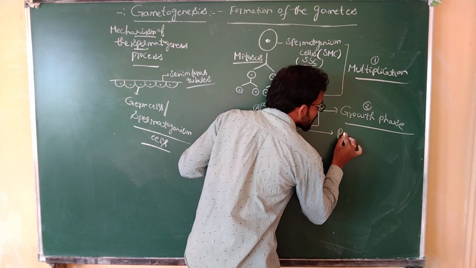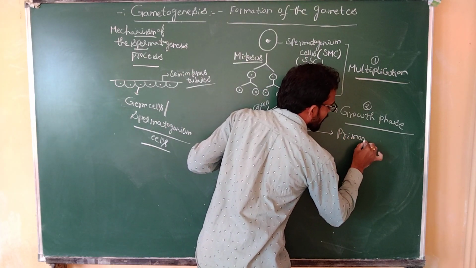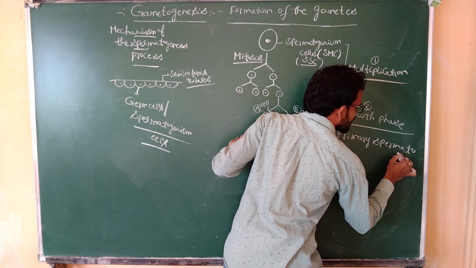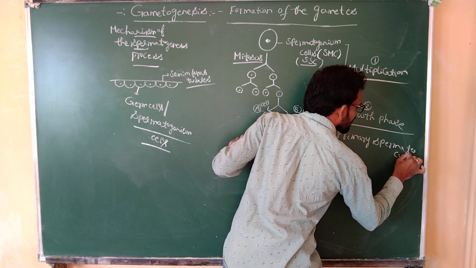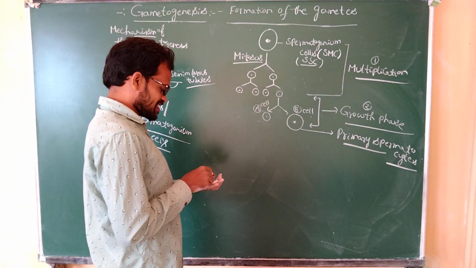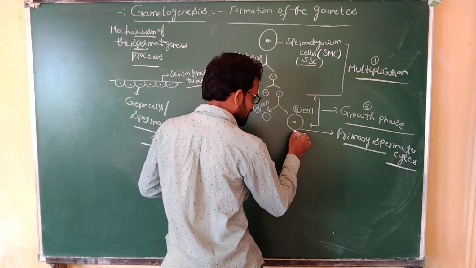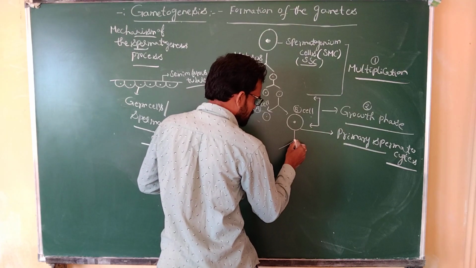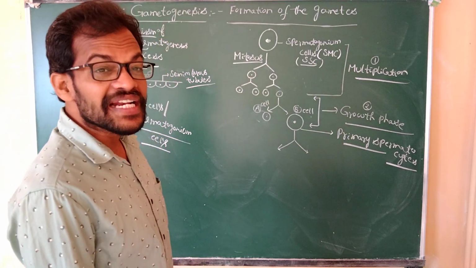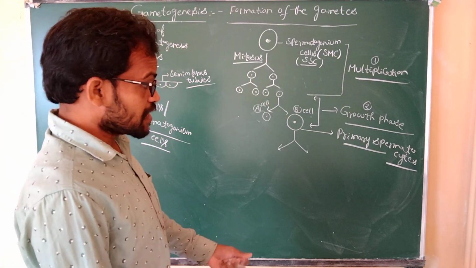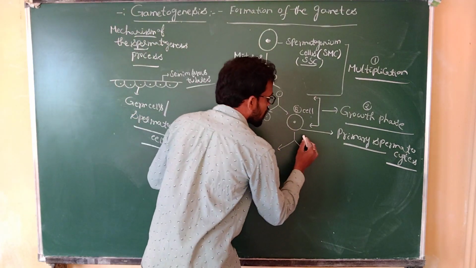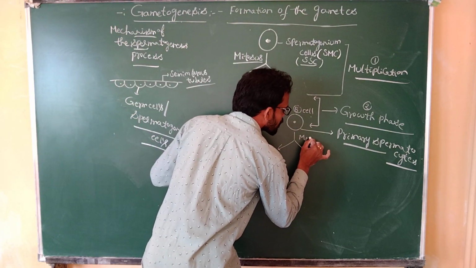These large cells are the primary spermatocytes. The primary spermatocytes again participate in the meiosis one process.